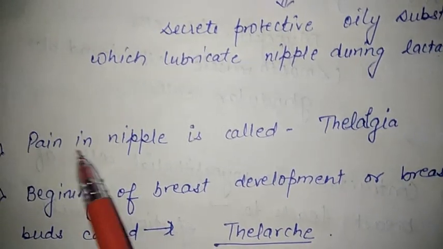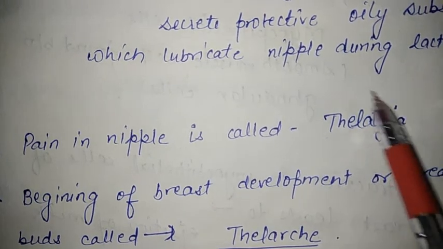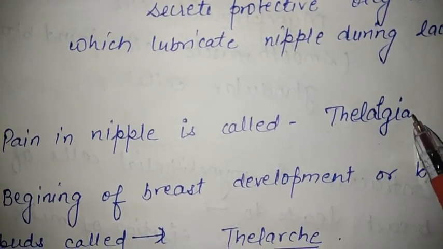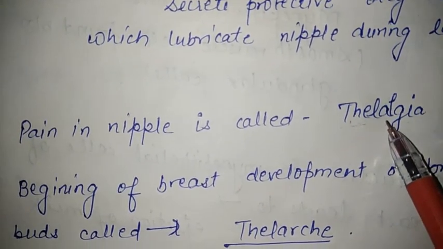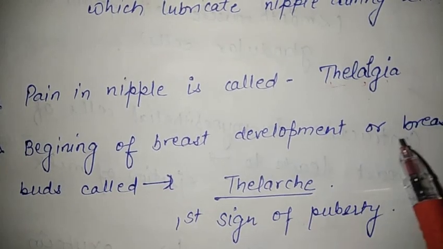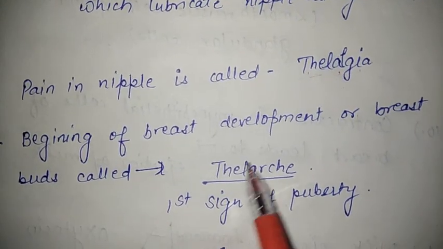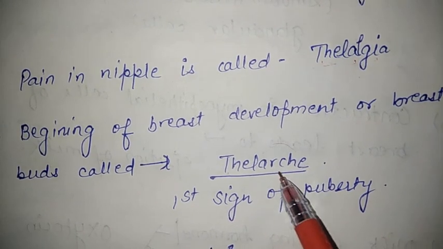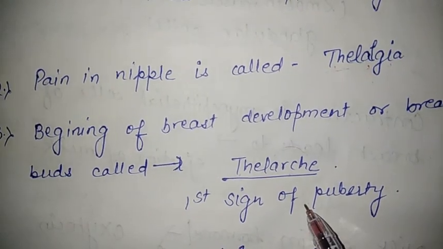Second point, pain in nipple is called thalalgia. Wherever you will find the word algia, that means pain, thala means breast. So pain in breast, thalalgia. Beginning of breast development or breast bud is called thalarche. Thala means breast, arche means beginning. This is the first sign of puberty.